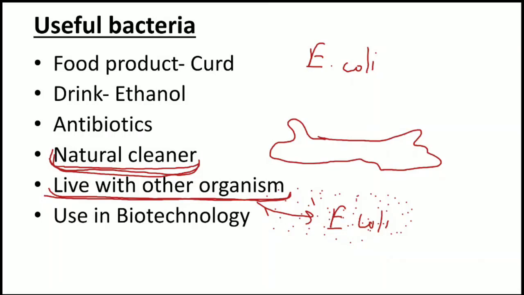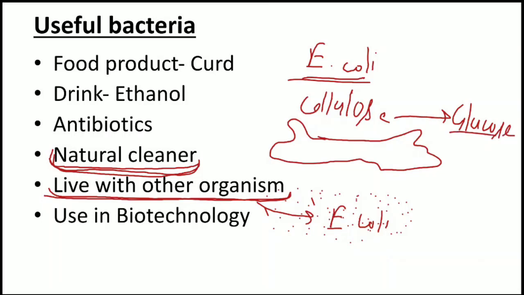Actually, it is the name of one bacterium, E. coli. The full form is Escherichia coli. So Escherichia coli is found in the intestine of some animals, which convert cellulose into glucose. Right. Initially, we were also able to perform this activity in our intestine.